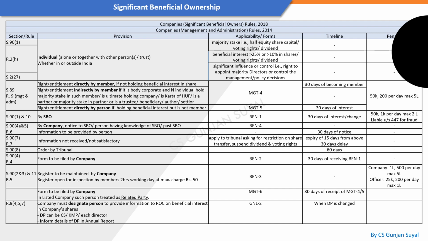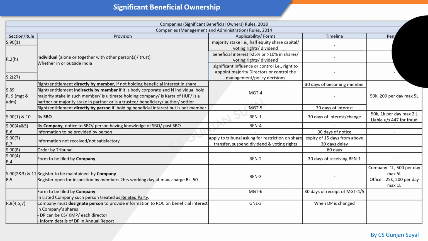Apart from this, once you have received a BEN-1 from a person saying that yes, I am the SBO, you have to file BEN-2, and also you have to maintain a register in BEN-3. This register will be open for inspection. Also, you have to file MGT-6 if in a listed company this person is a related party also. So this is an additional compliance along with these above forms.